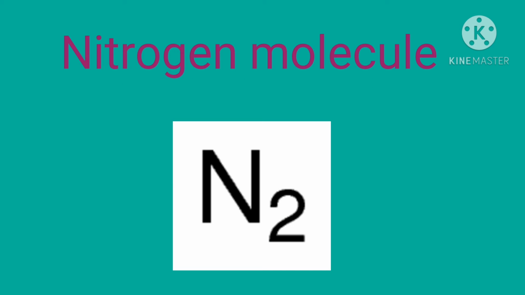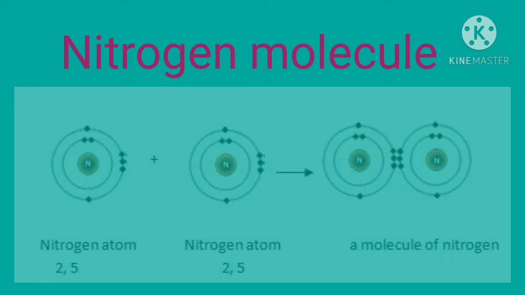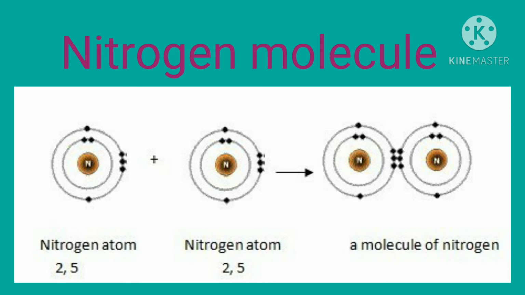Now, we will discuss the nitrogen molecule. The electronic configuration of nitrogen, you know, is 2, 5. In the valence shell, it has 5 electrons. To get octet configuration, it needs 3 electrons. So, when 2 nitrogen atoms approach each other, each atom contributes 3 electrons for bonding.